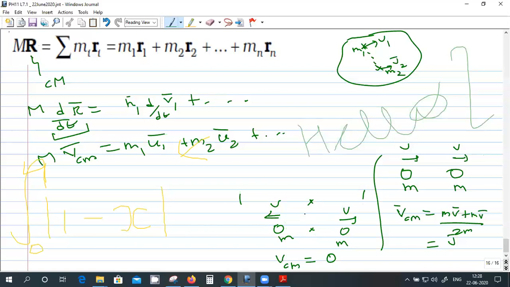Okay. So from the individual particles' velocities, I can get the velocity of center of mass by combining like this. Similarly, I can get M times acceleration of center of mass equal to m1 a1 plus m2 a2 plus so on. So the accelerations of the individual particles can be related to the acceleration of center of mass by this equation. Clear? Yes, sir.